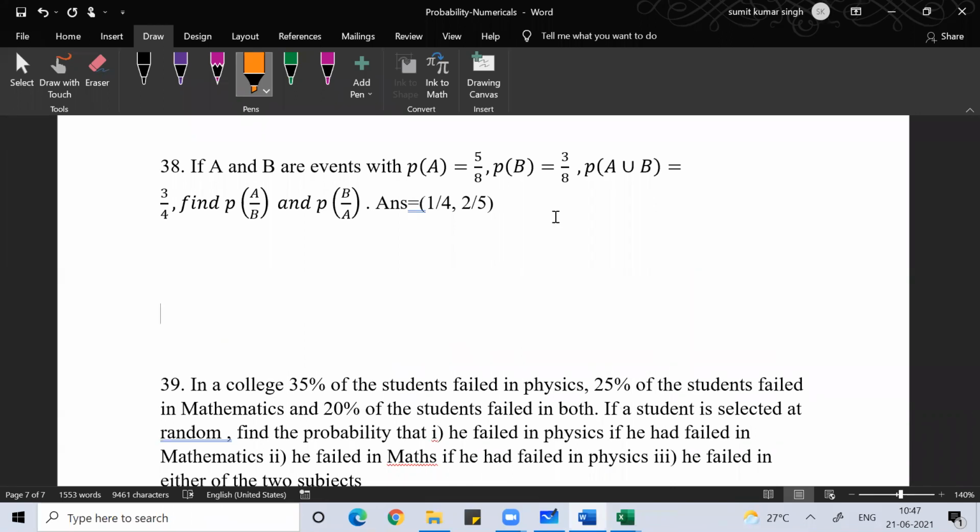Here if you see the problem, the probability that event A happens is 5 by 8, B happens is 3 by 8, and A union B is given as 3 by 4.